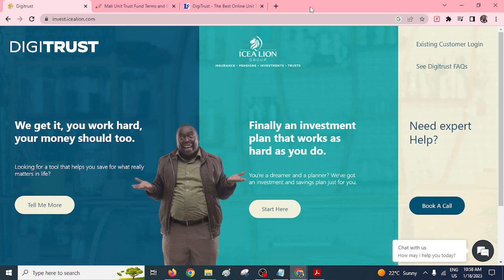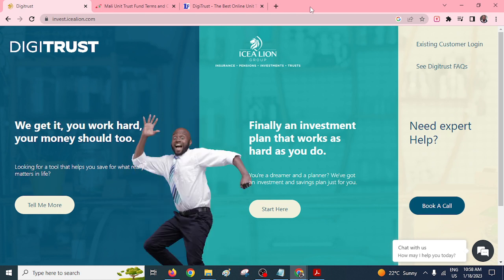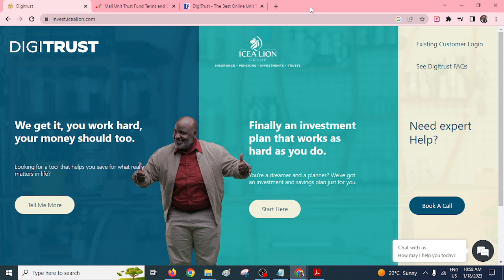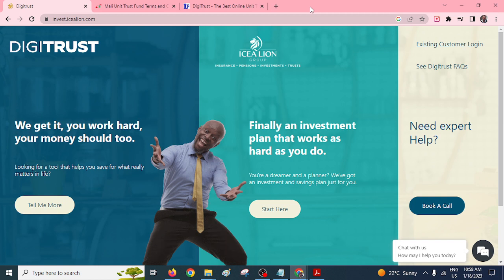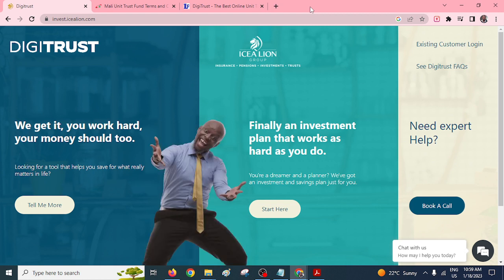Now, are you wondering which kind of platforms you can use to invest online? Specifically, which unit trust fund platforms are there that you can always use to invest. Today I want to show you some of the best platforms. The good thing with these platforms is that at the touch of a button you can create your account, and of course deposit your money and also withdraw it.